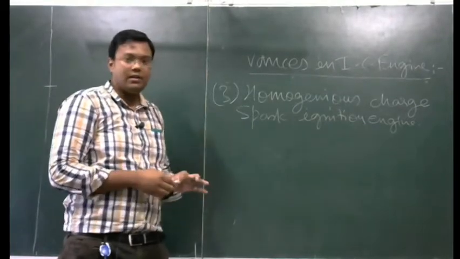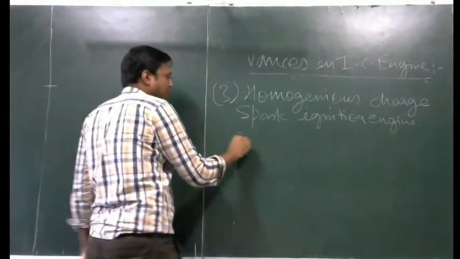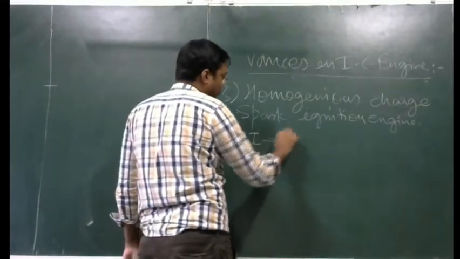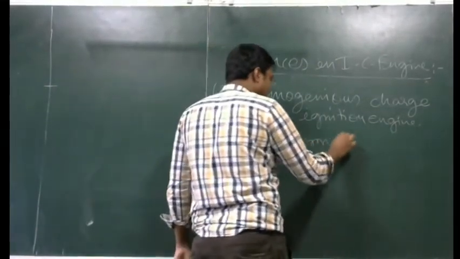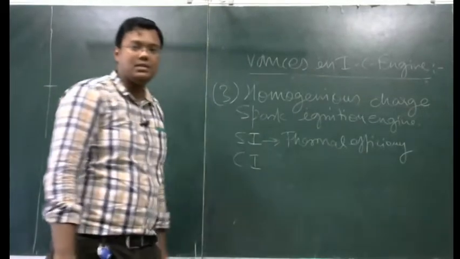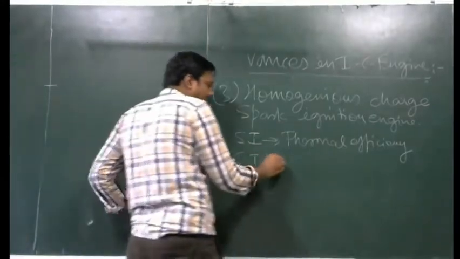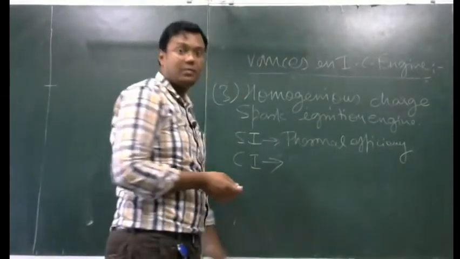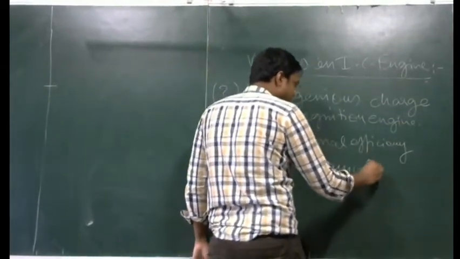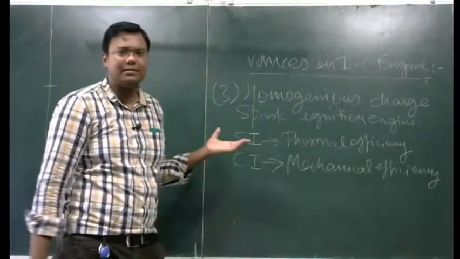Now in these engines, what have we done? If we talk about the SI engine, the petrol engine, and the CI engine: in petrol engines thermal efficiency is very good, but mechanical efficiency is less. In the CI engine, thermal efficiency is less, but mechanical efficiency is very high, because the compression ratio is very high here. So in both engines there are some advantages and some disadvantages.